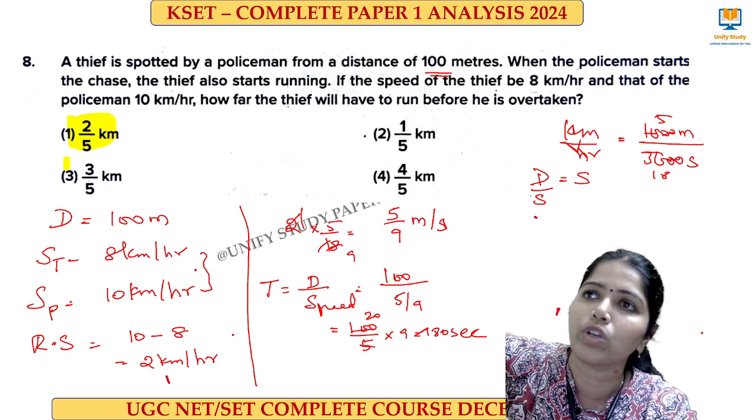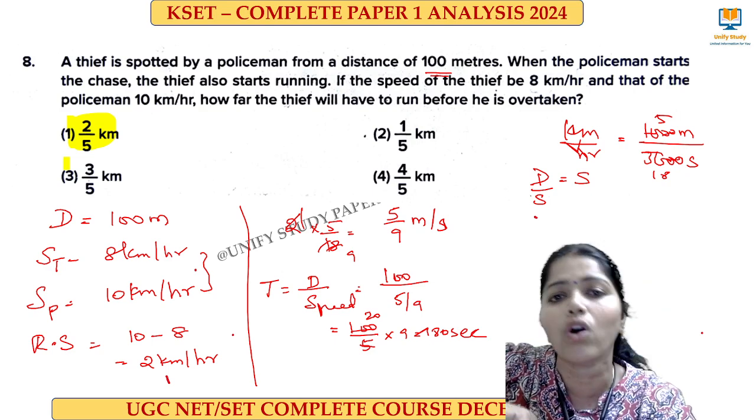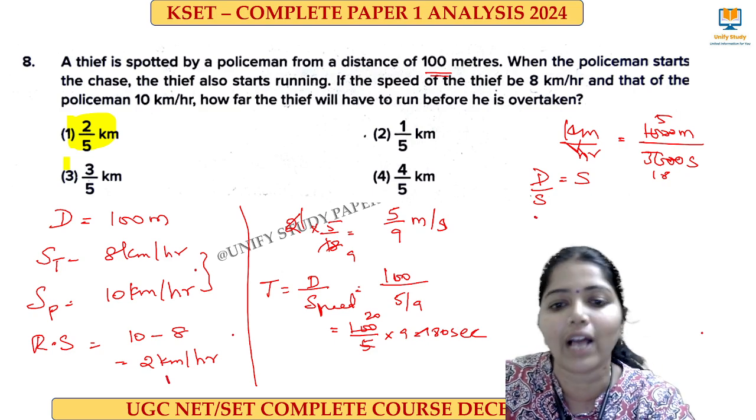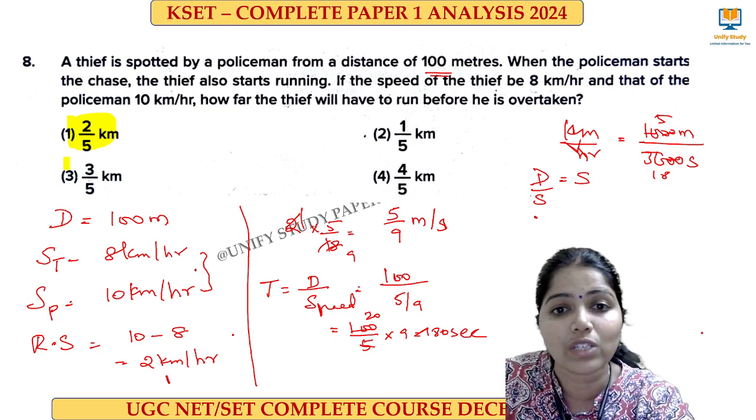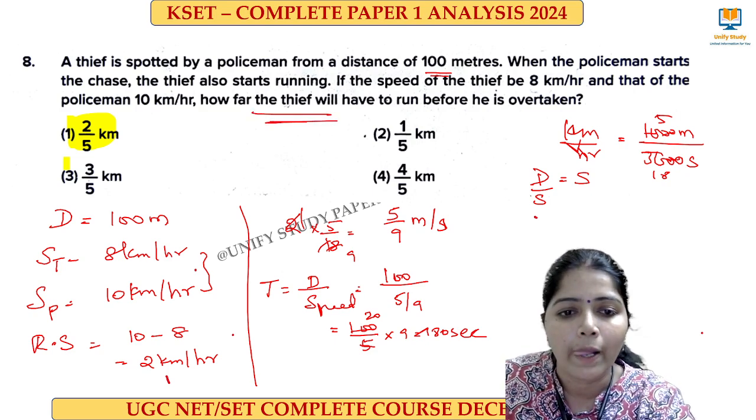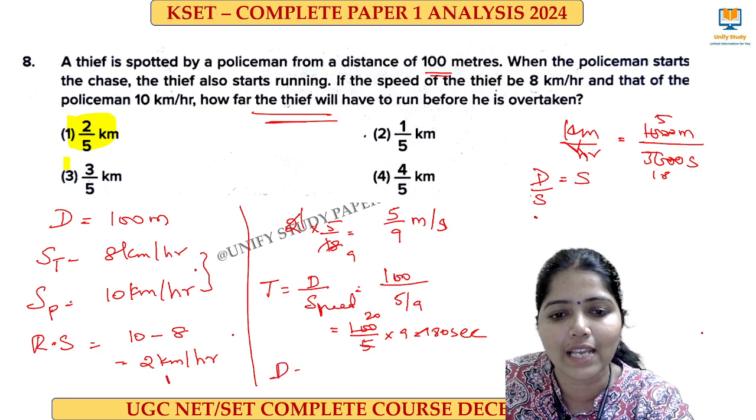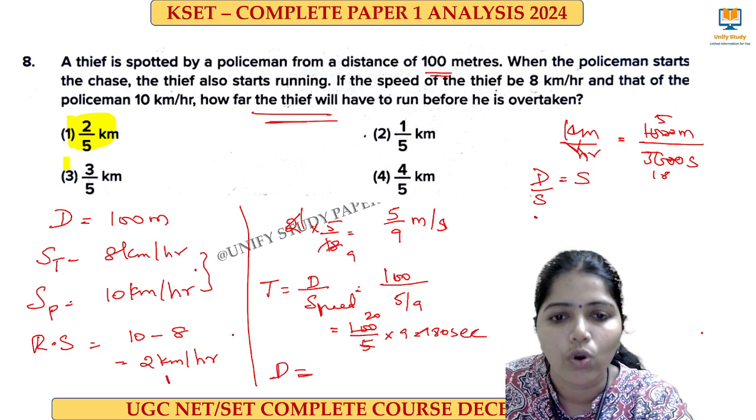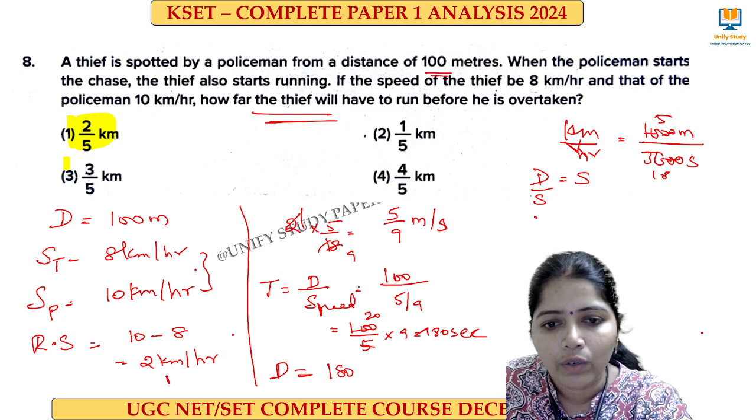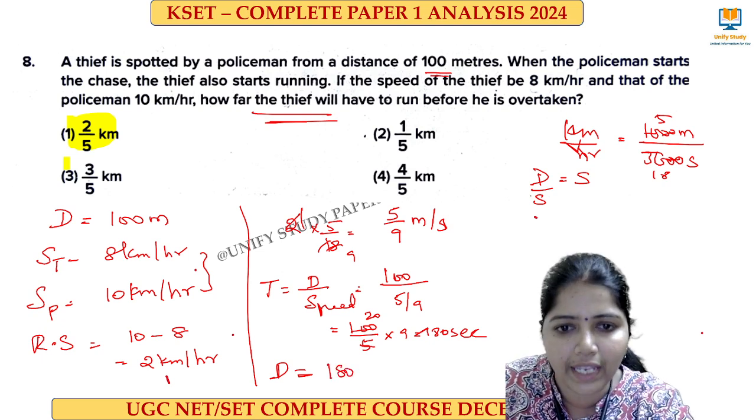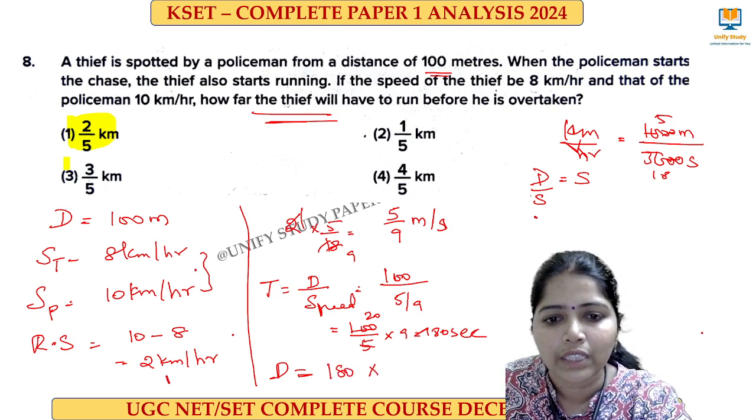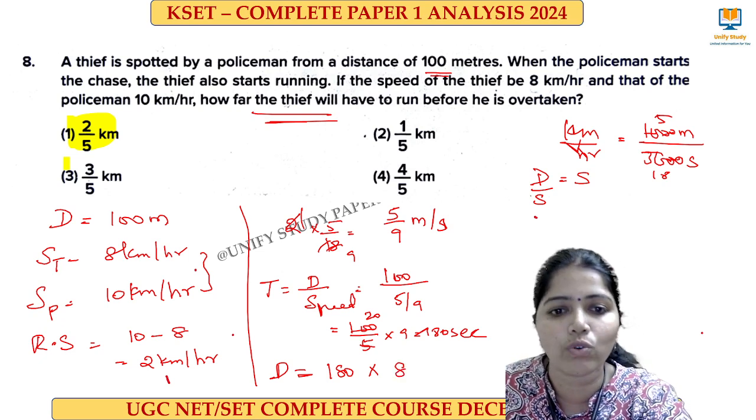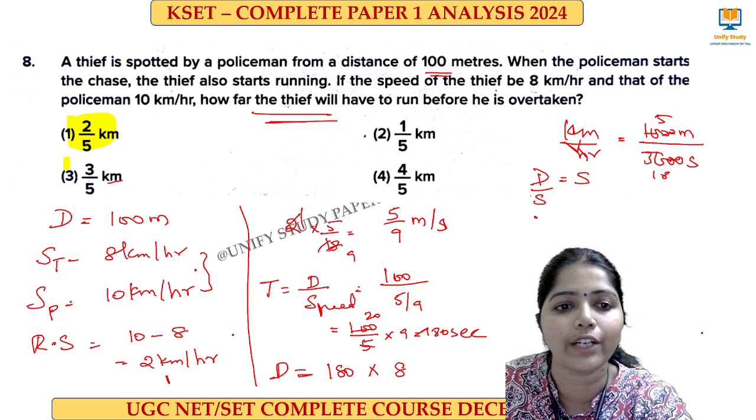So if the police wants to overtake the thief, he has to go 180 seconds. And then the distance travelled by the thief in that 180 seconds is what we need. The thief should not be overtaken. So 180 is the time taken, into the speed of the thief, which is 8, and we have to convert it into kilometer.